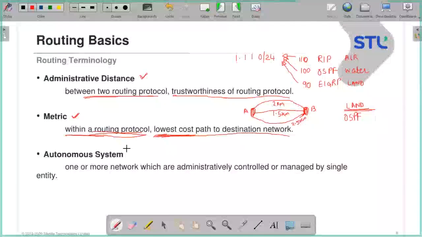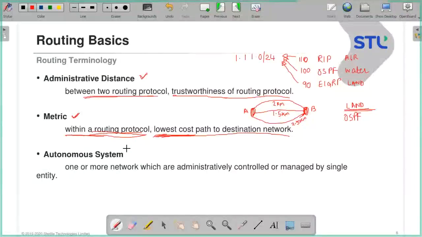So one or more networks which are administratively controlled or managed by a single entity is referred to as an autonomous system. Is that clear? That entity can be a single person, it can be a single group also. That is our network team. Is that clear?